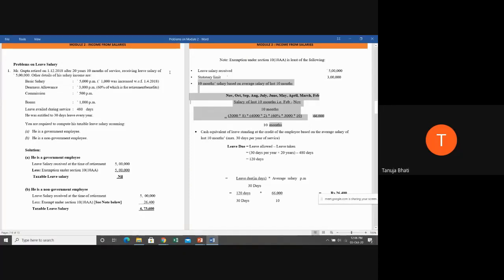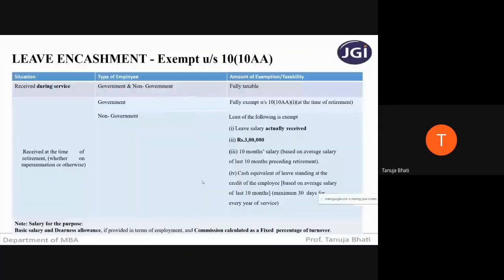Okay. Now, the fourth part of the provision is saying that cash equivalent of leave standing at the credit of the employee. Now, leave standing at the credit of the employee means leave that he has not taken and still that leave is balanced in his account.